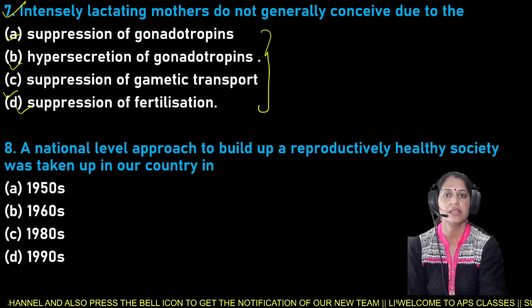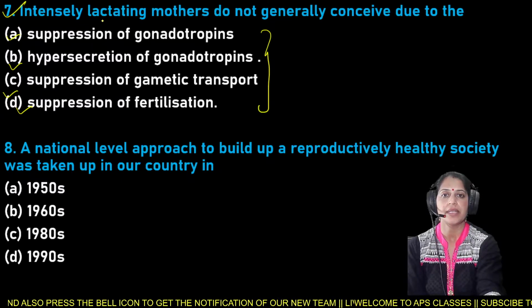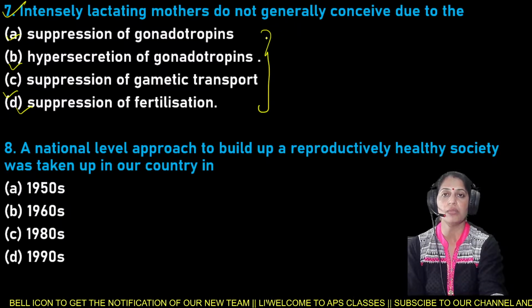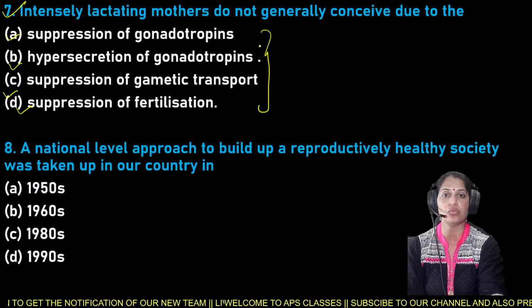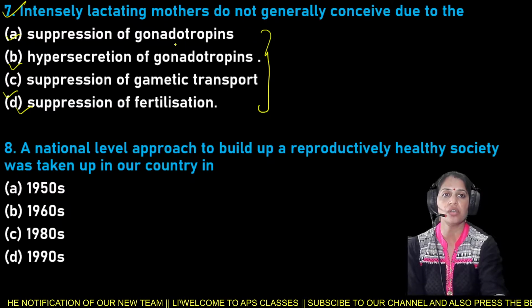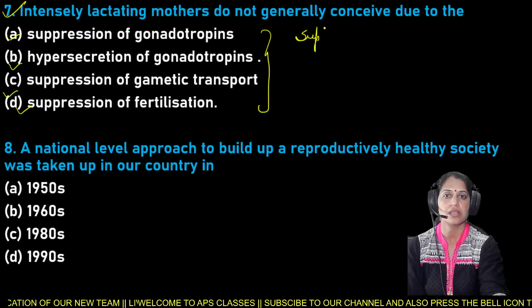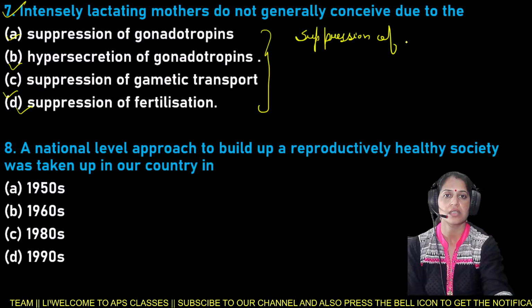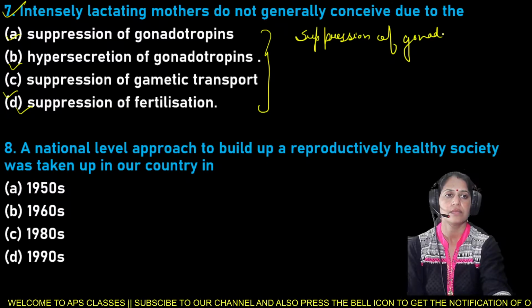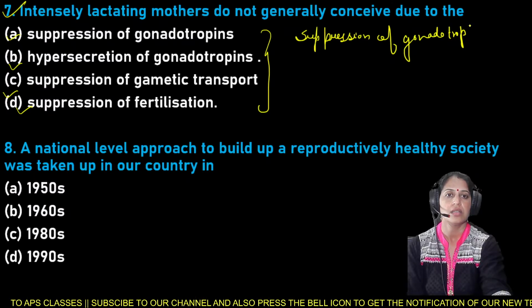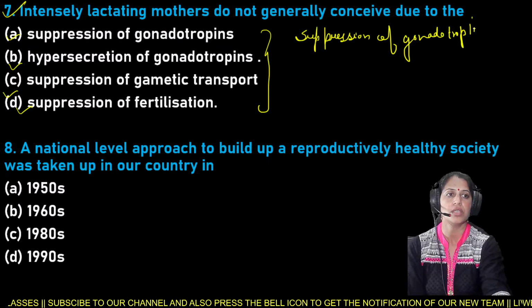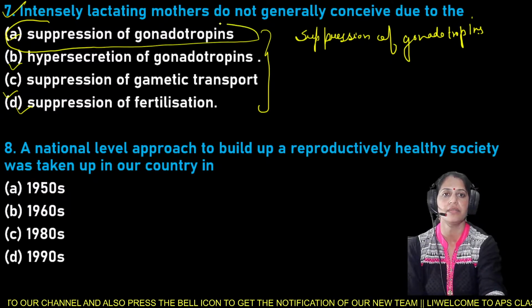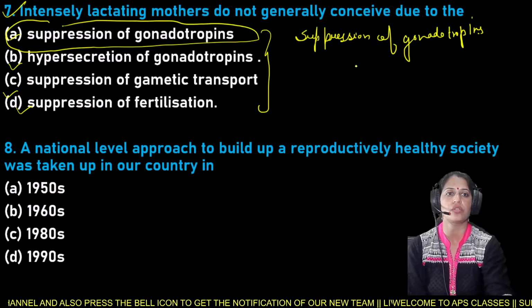Yes beta. So beta, intensely lactating mothers do not generally conceive due to the suppression of the gonadotropins. So here beta, option A is the right answer for the question number 7. That is suppression of the gonadotropins.